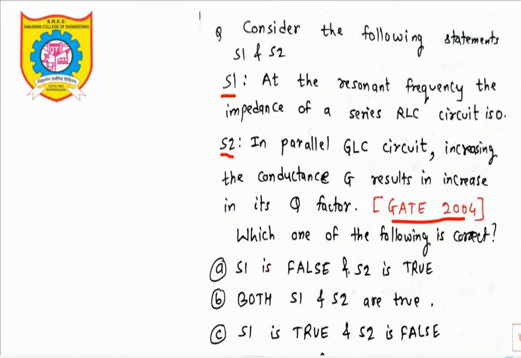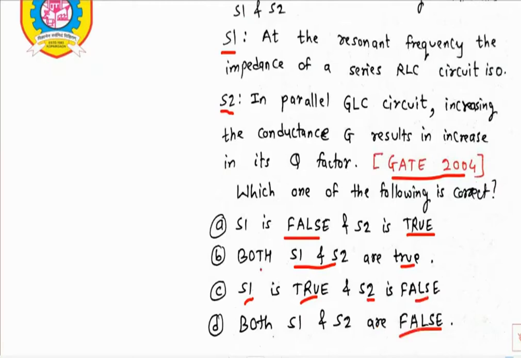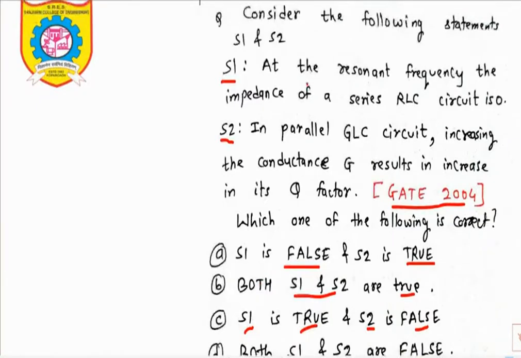That means S1 is true and S2 is false, or S2 is true and S1 is false, or both are true, or both are false. Accordingly, we have to choose one of the options. Statement S1: at the resonant frequency, the impedance of a series RLC circuit is 0. Statement S2: in a parallel GLC circuit, increasing the conductance G results in increasing its quality factor. G, conductance, is nothing but 1 upon R.